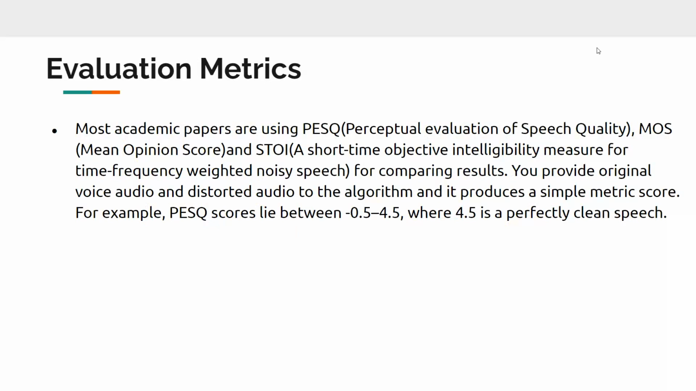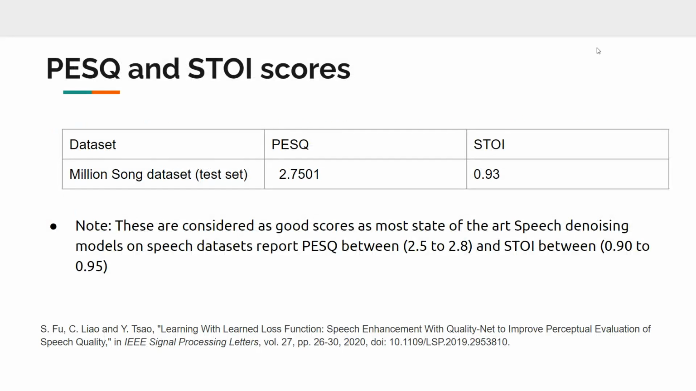On evaluation metrics, most academic papers use PESQ, perceptual evaluation of speech quality, MOS, and STOI, short-time objective intelligibility, for comparing results. After evaluating our test set with PESQ and STOI, we got the following scores: 2.7501 for PESQ and 0.93 for STOI. And these are considered good scores.